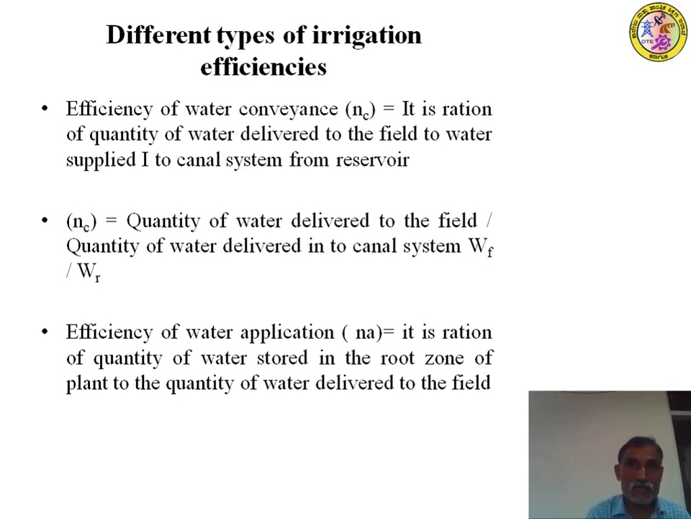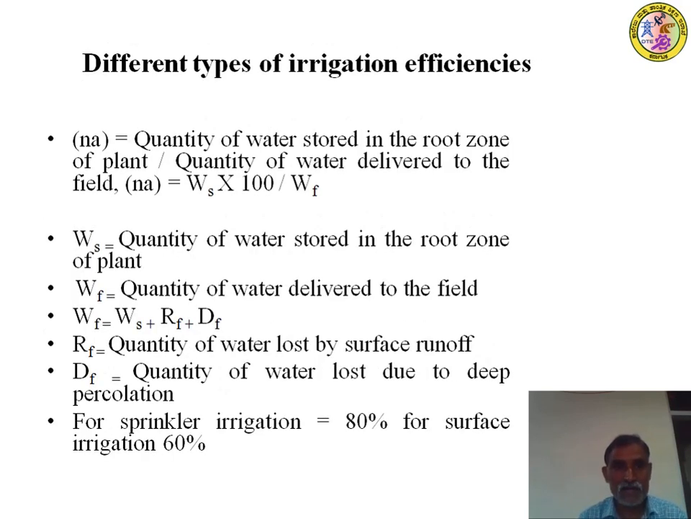So you are supplying the water from the canal to the field and from the field to the root zone. From the canal outlet to the field is conveyance efficiency, and from the field to the root zone it is called application efficiency. That means the water actually stored in the root zone divided by how much water enters the field is called application efficiency. Different types of efficiency, continued once again.